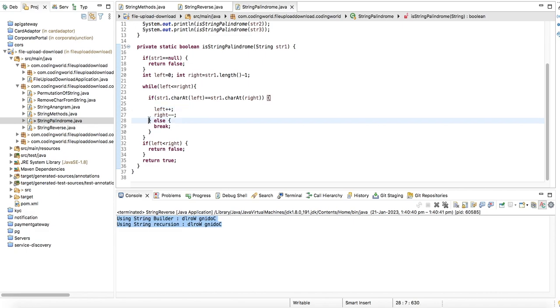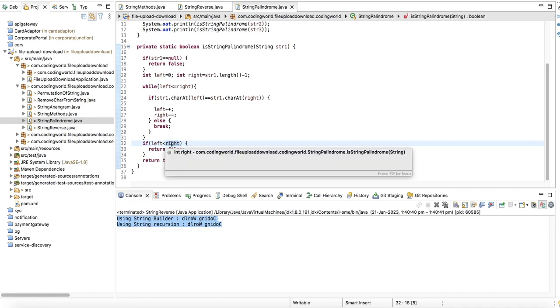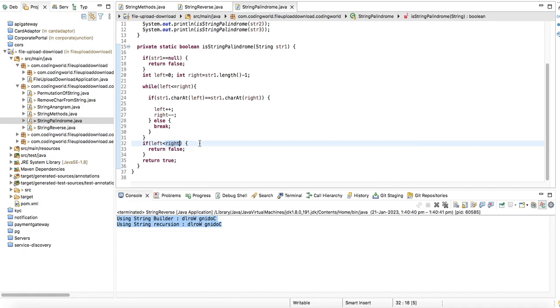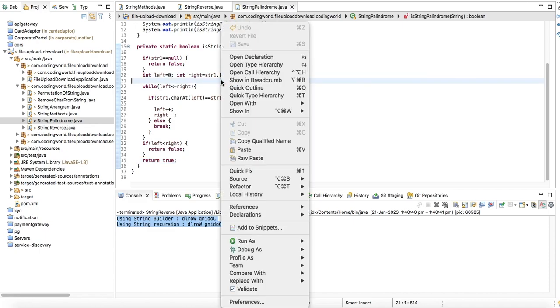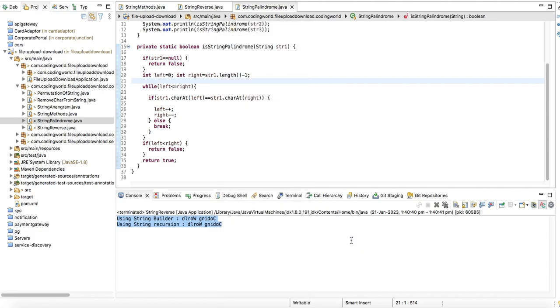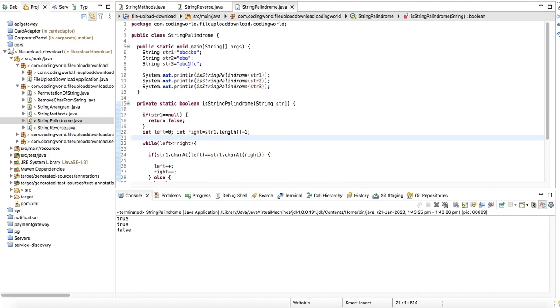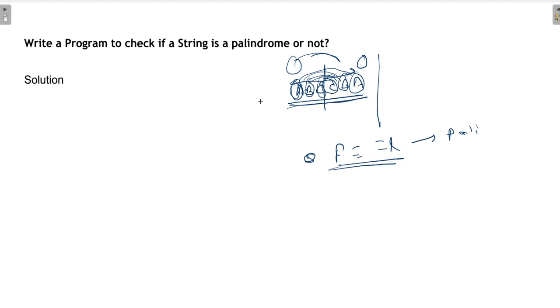If the characters do not match, then in that case we break from the loop and come out. And if left is less than right, that means somewhere we did not reach the middle, so it is not a palindrome string, and we return false; in the other case we return true. So this is a simple palindrome program. Let's print the result. Okay, the first is true, the second is again true, the third is false. Let's move to the next coding problem.